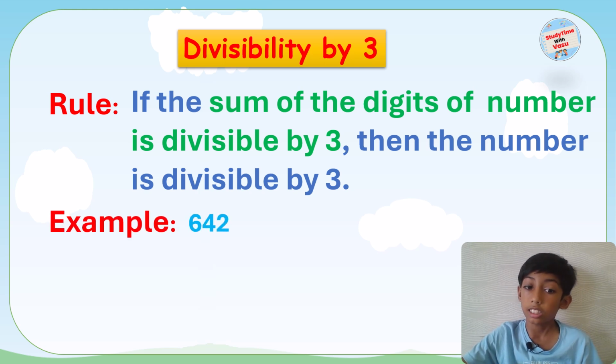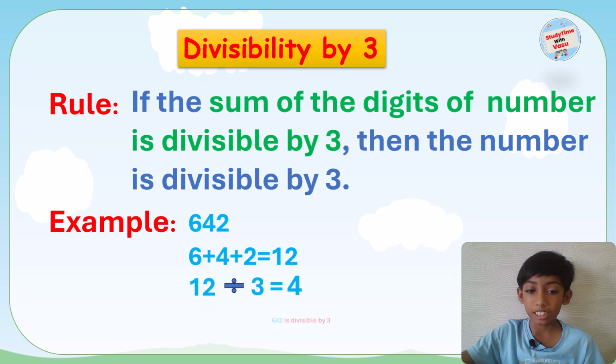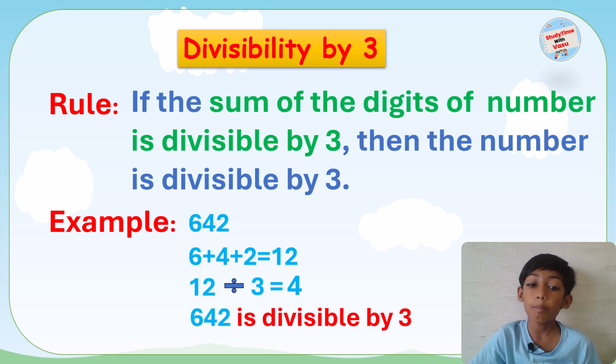The example is 642. When you sum up the digits 6 plus 4 plus 2, it equals 12. And 12 is divisible by 3. Of course it is. So, the number 642 is divisible by 3. Hope you understood that easily.